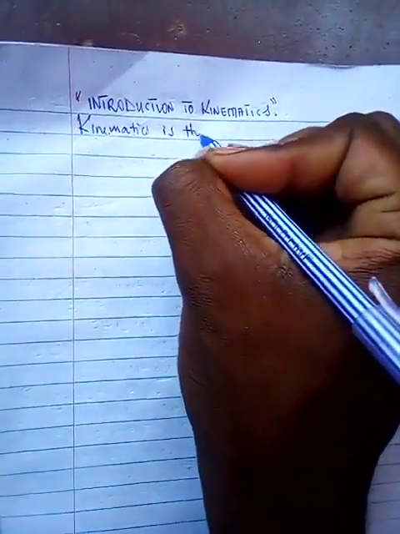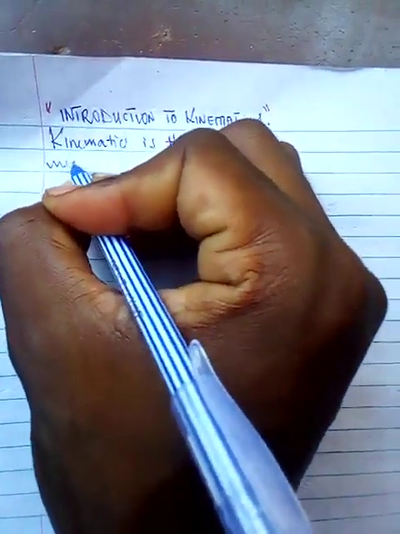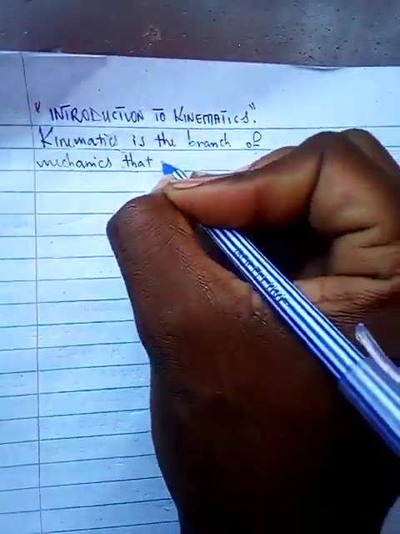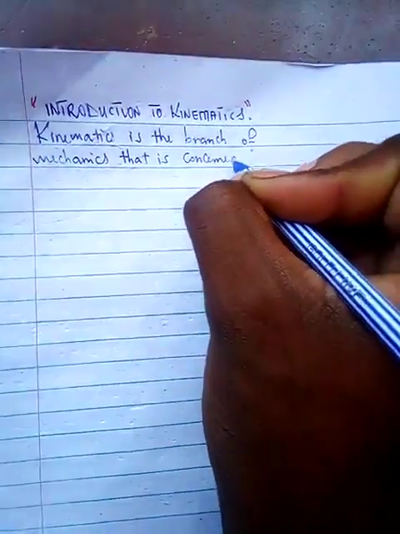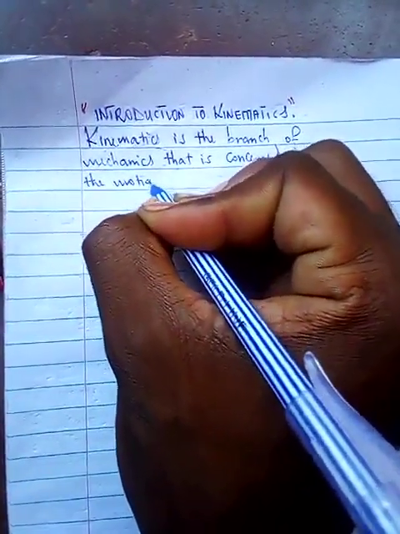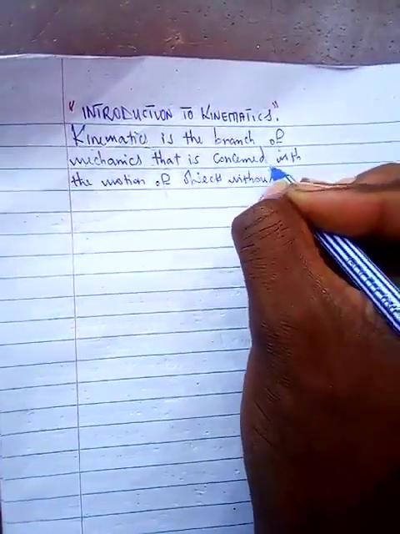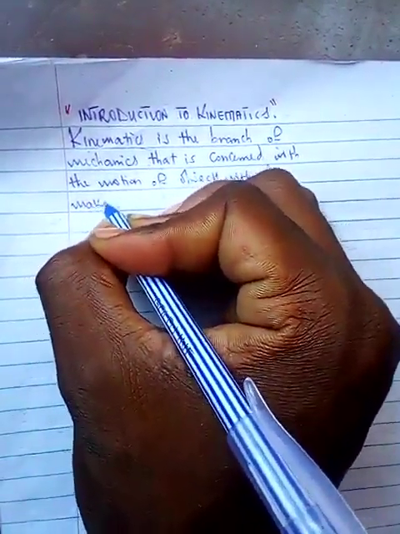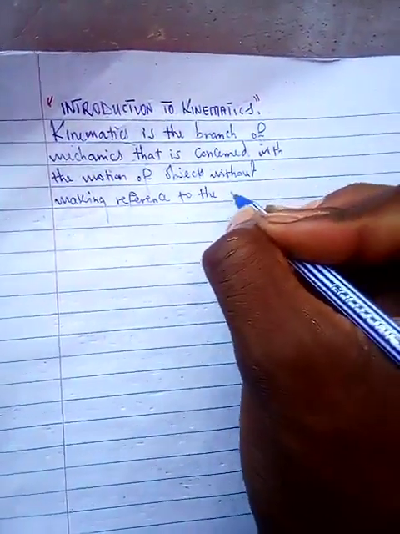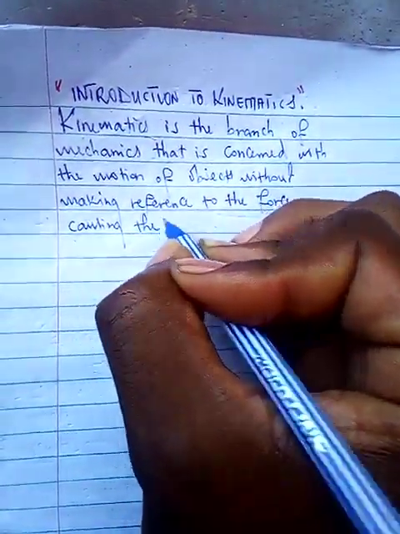Kinematics is the branch of mechanics, or if you want, you can say branch of mechanical physics, that is concerned with the motion of objects without making any reference to the force causing the motion.